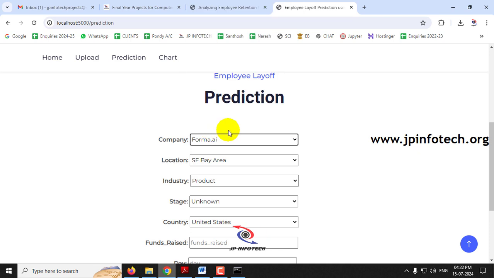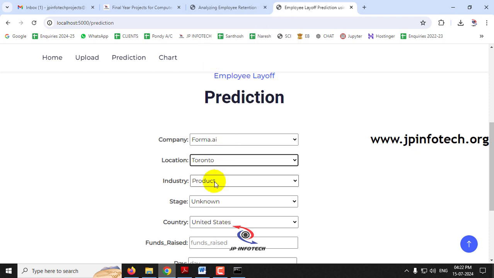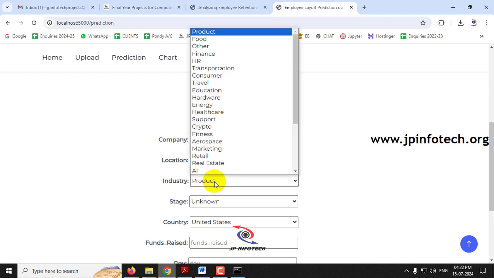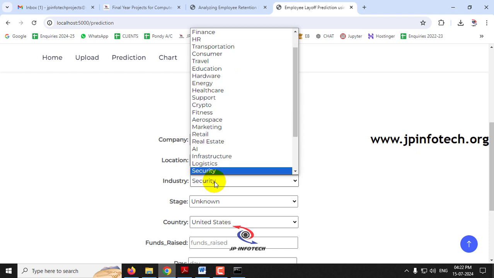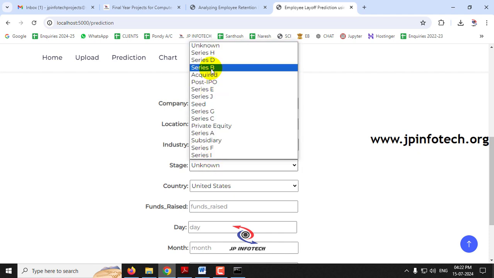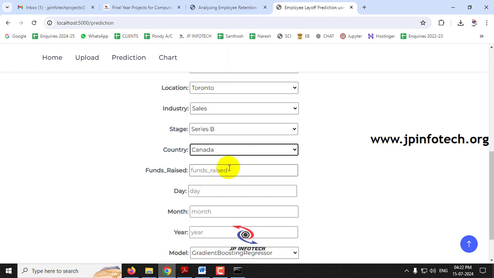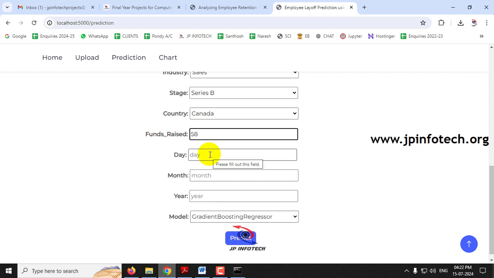So let me select forma.ai, and location as Toronto, industry as sales, stage is series B, country is Canada, and funds raised is 58, and let me select some date in the future, 15/11/2024.